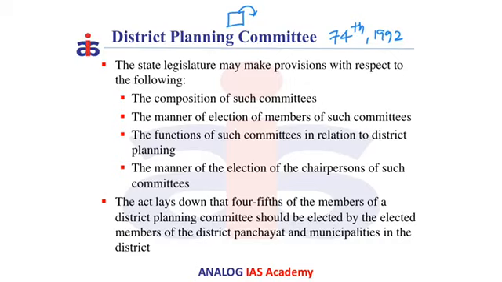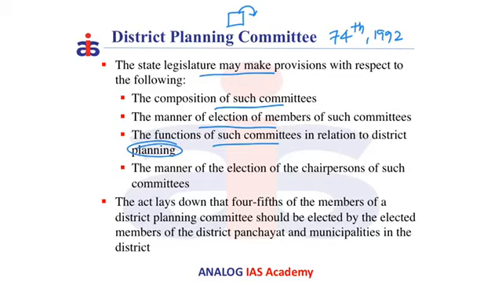The provisions of the District Planning Committee are that the state legislature can make provisions with respect to the following: the composition of the DPC and the manner of election of the members to such committees, the functions of such committees in relation to district planning, and the manner of election of chairpersons of such committees.